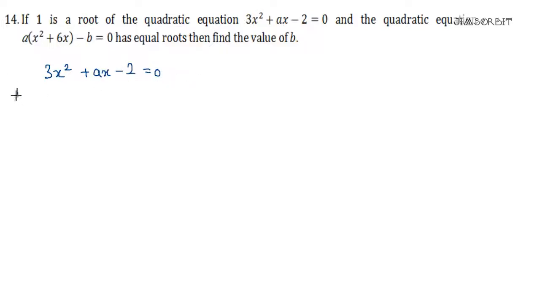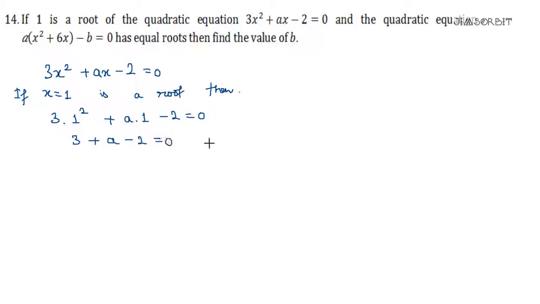If x equal to 1 is a root, then 3 times 1 square plus a times 1 minus 2 is equal to 0. So 3 into 1 square is what? 3. 3 plus a minus 2 is 0. This implies a is equal to, so 3 minus 2 is 1, it will go there, it will become minus 1. It's very simple, okay? So we got a. Now we have to see the next part.